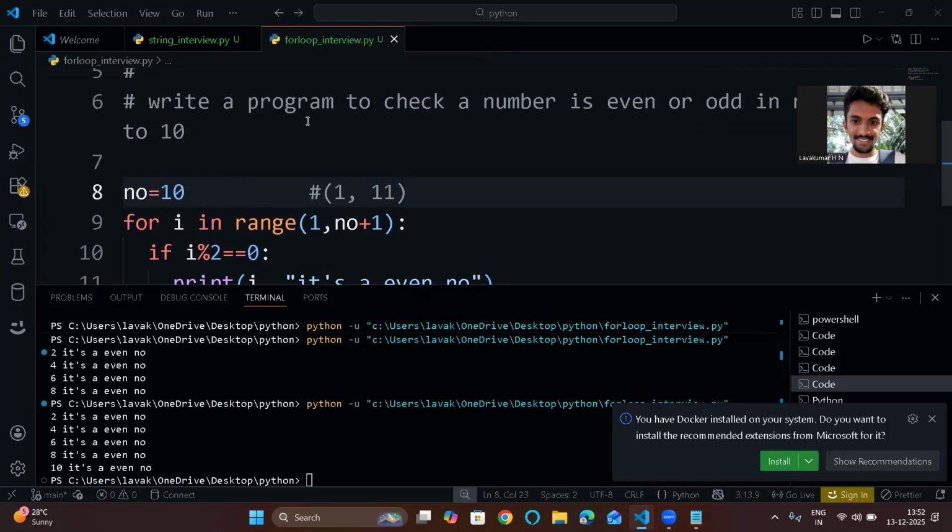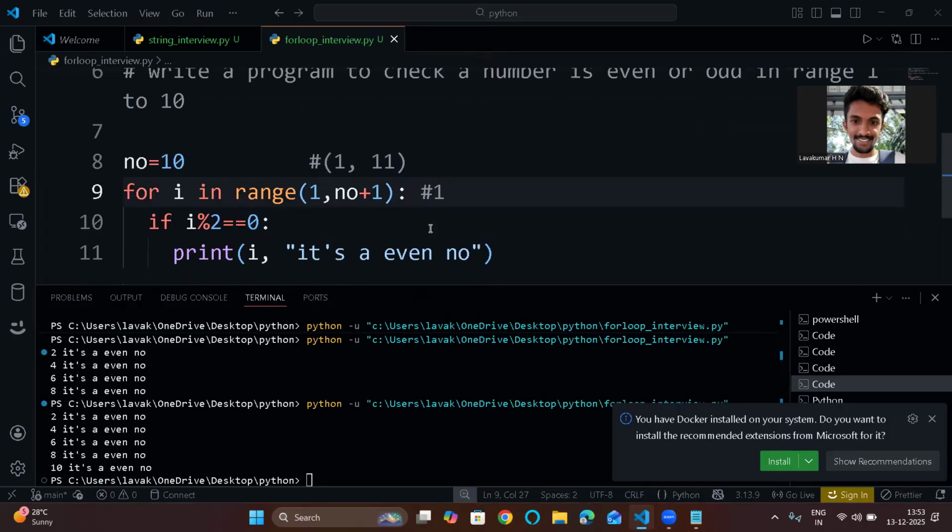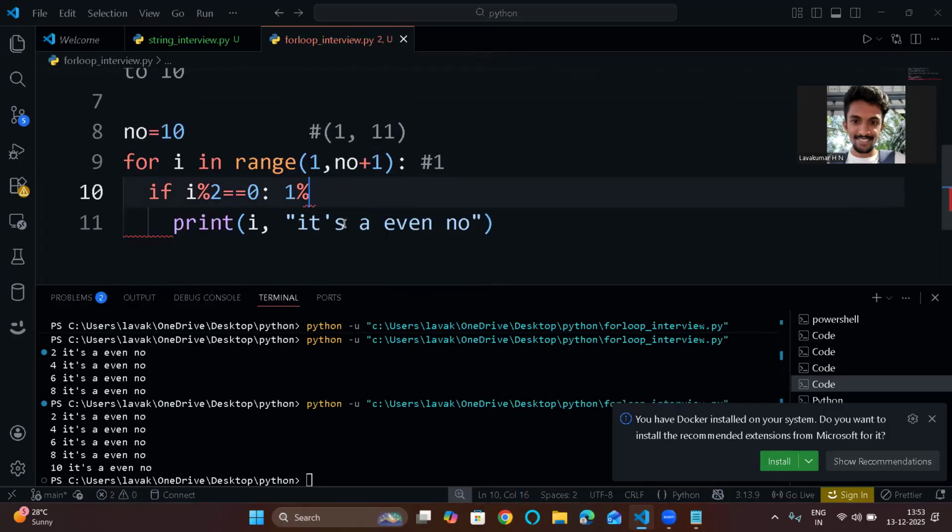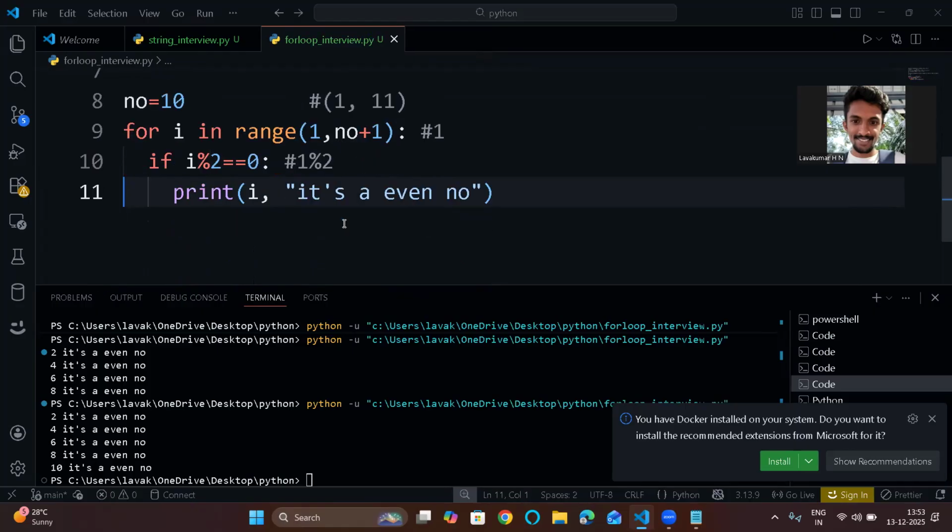This is a range till 11. 11 will be excluded, 10 will be included. Now, in the first iteration, value is 1. So 1 modulus 2 equal to 0, is this condition true?